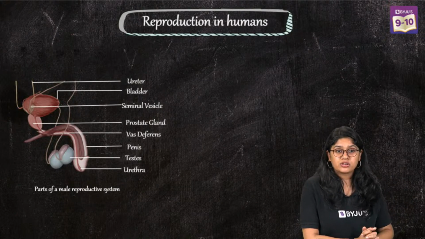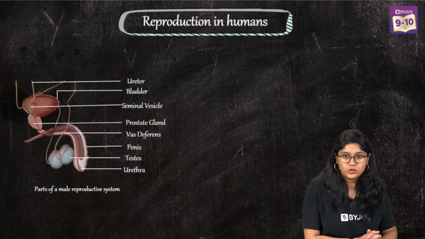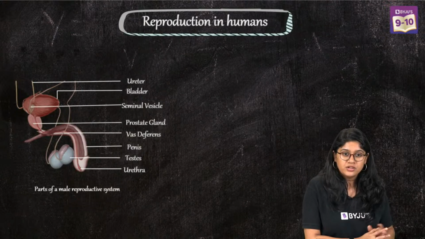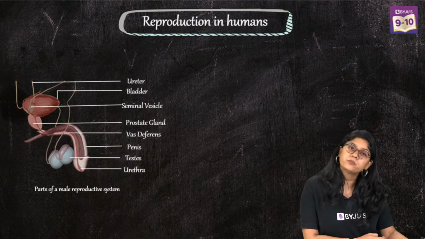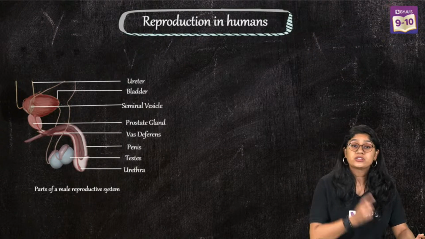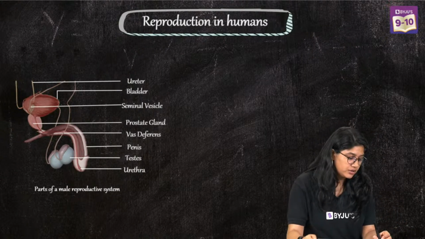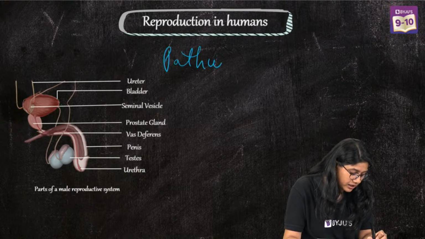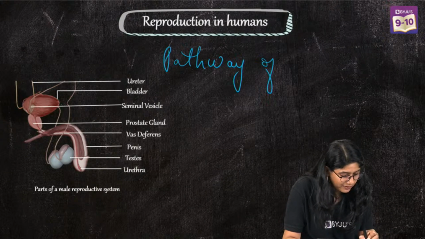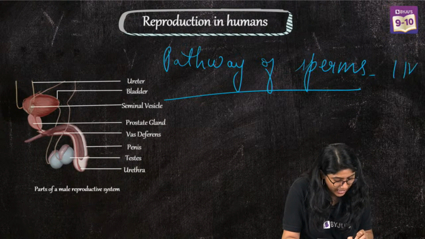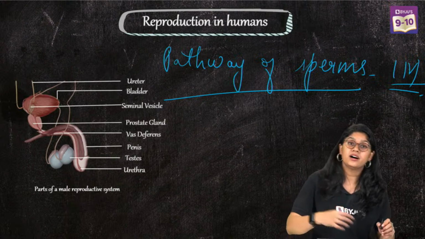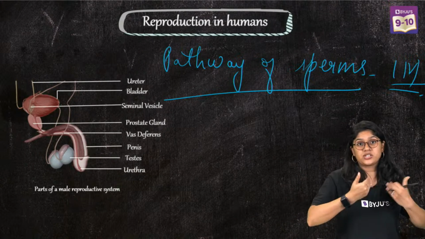Then we have the bulbourethral gland. Okay, so from there it will be moving into the urethra and from there it will be released out from the body. So the pathway of sperm is a very common question asked for 1 mark, and for 2 marks, the question is why the testes are present outside the body.